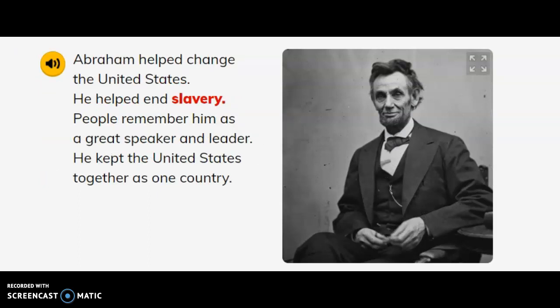Abraham helped change the United States. He helped end slavery. People remember him as a great speaker and leader. He kept the United States together as one country.